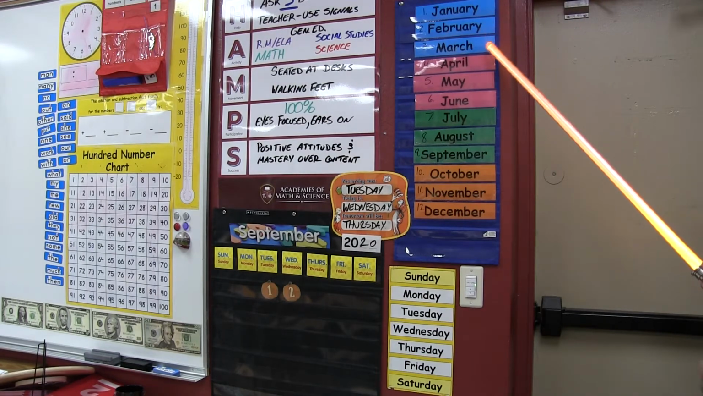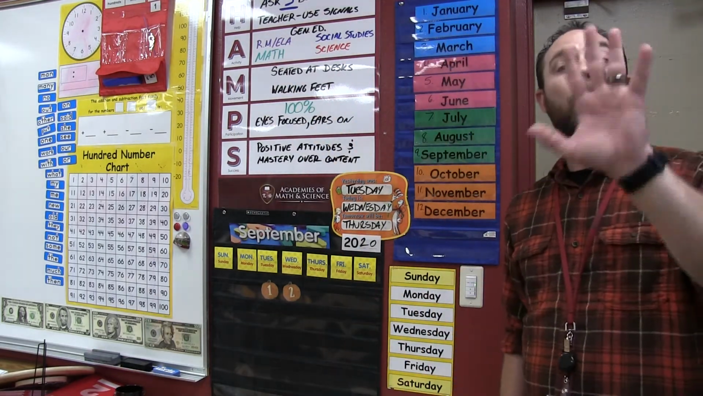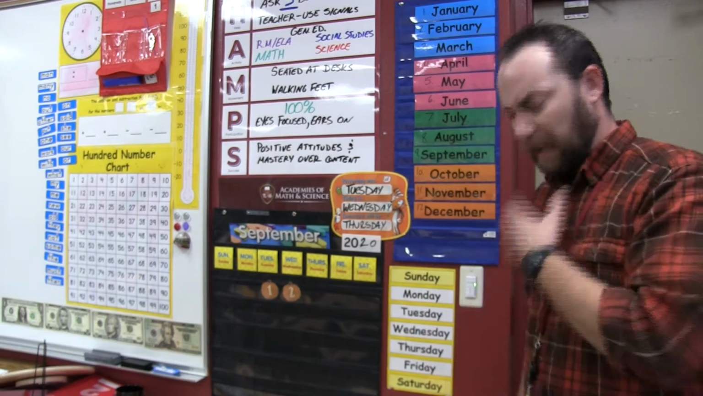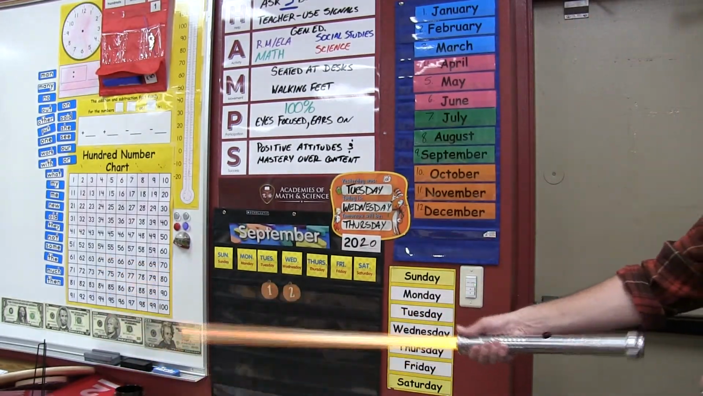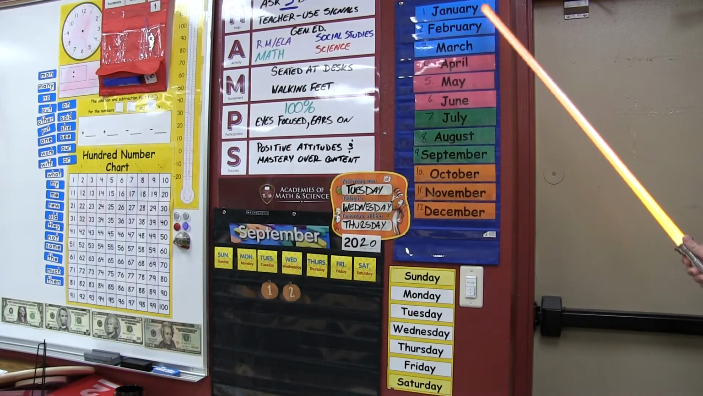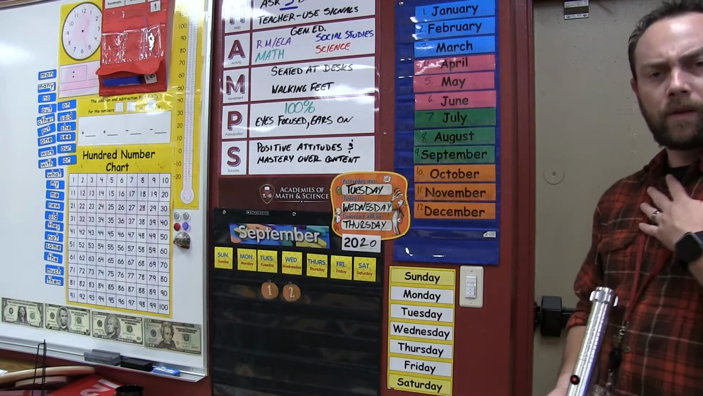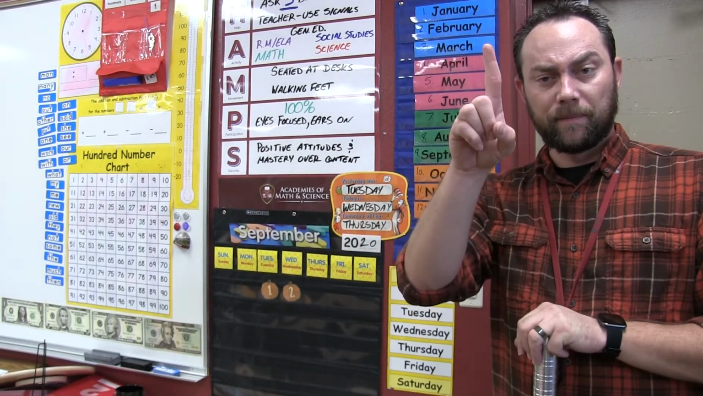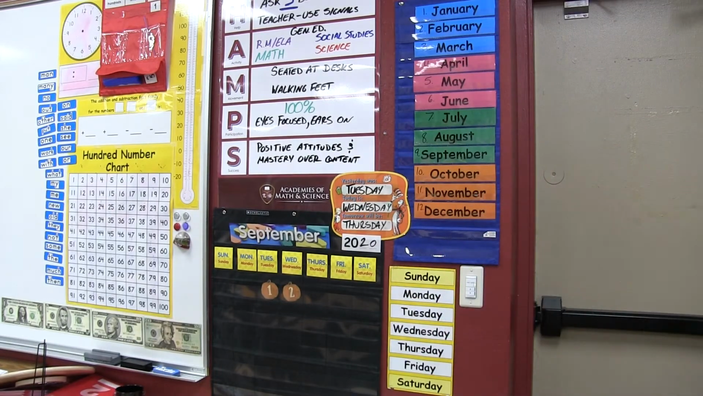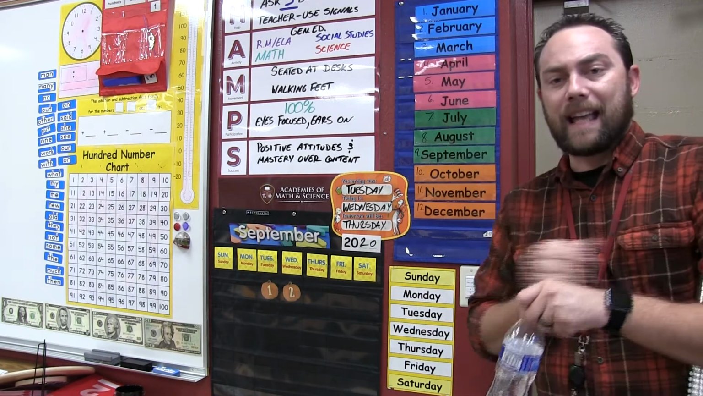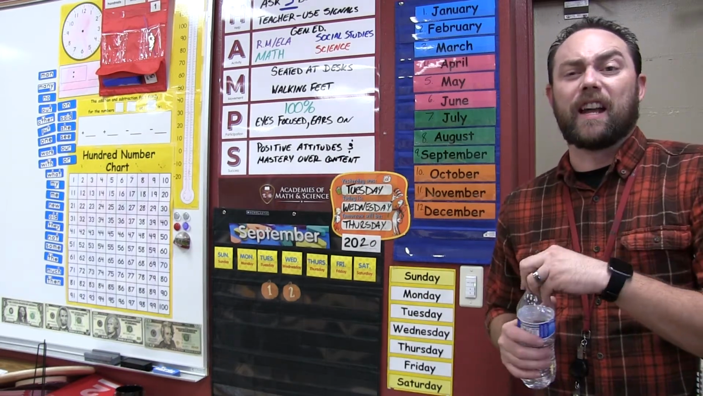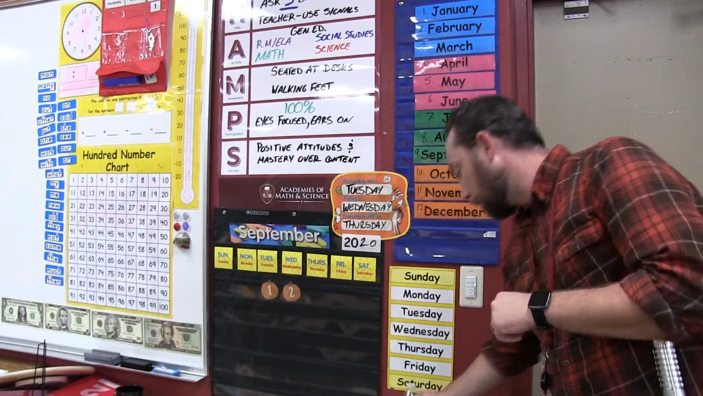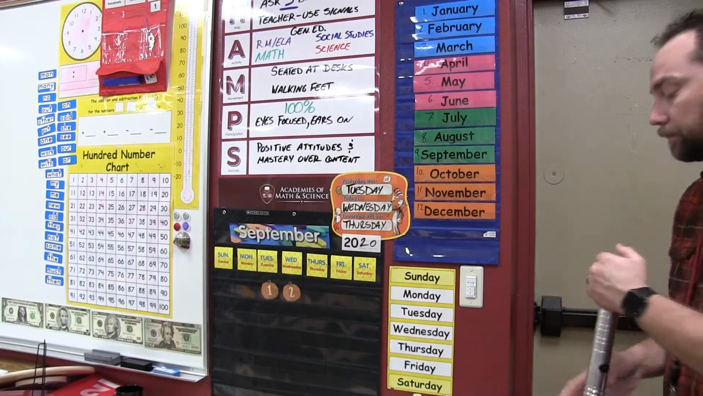January, February, March. Whoa. Wait just a second. Oh my goodness, what was that? Let's try it again. January, February. What is happening? I need to get a drink of water. Hang on. Do you guys ever have that happen where your throat's so dry and your voice just comes out like this? Terrible. All right, let's try this again, ladies and gentlemen.